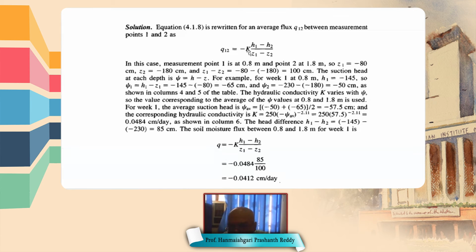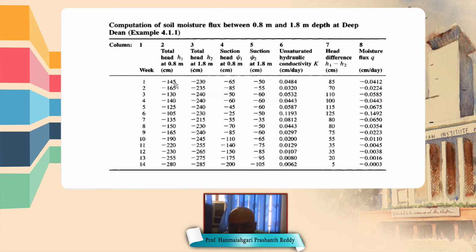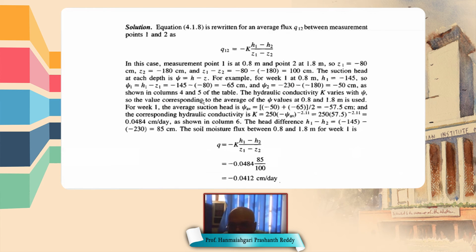So now K is known. Now we have to find the gradient, H1 minus H2 by Z1 minus Z2. Why are we using H1 minus H2? Because the total head at point 1 is higher than the total head at point 2. So we are using H1 minus H2 by Z1 minus Z2. H1 is given as minus 145 and H2 is given as minus 230.